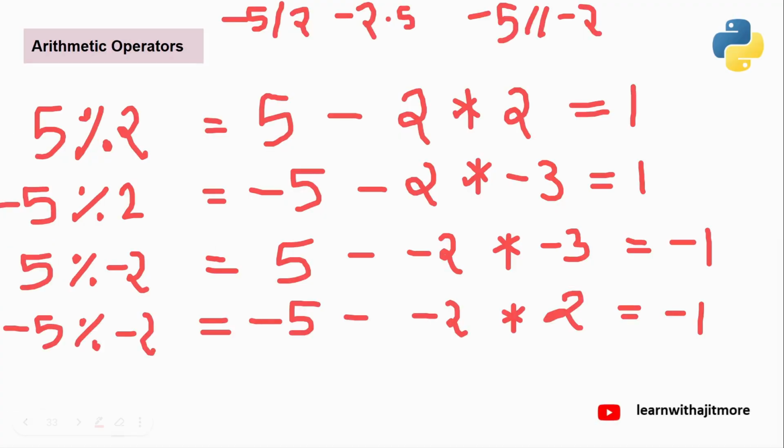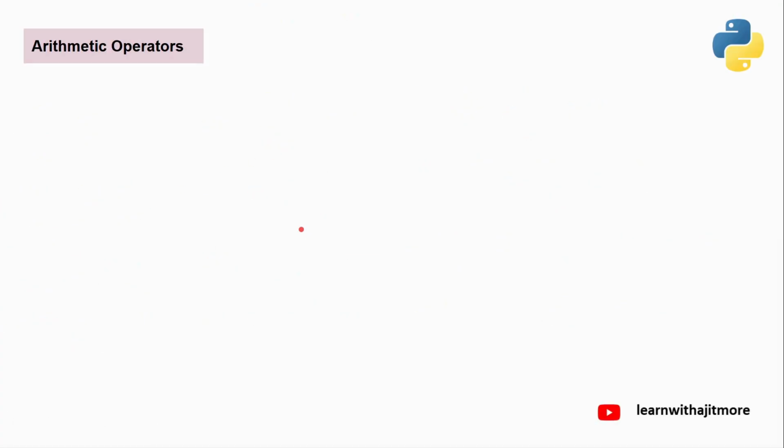Okay. Now, suppose I give you one example, ठीक है? तुम लोग बताओगे. -28 modulo 3 if I do. What should be the answer? -28 modulo 3. What is the numerator, guys?